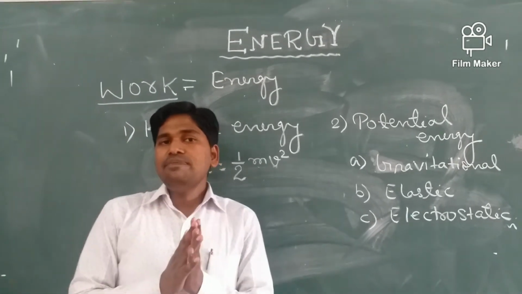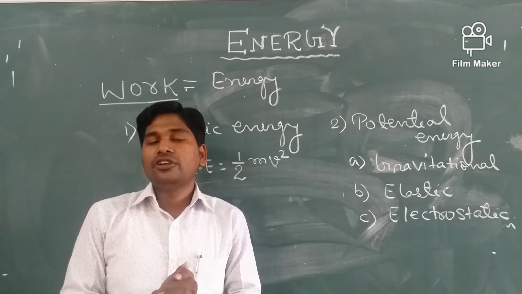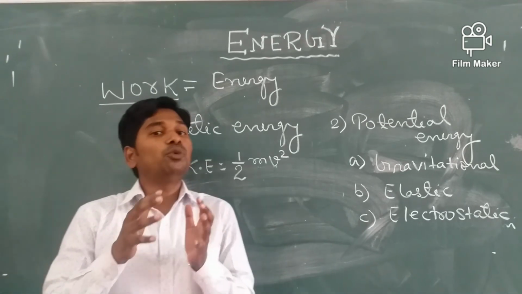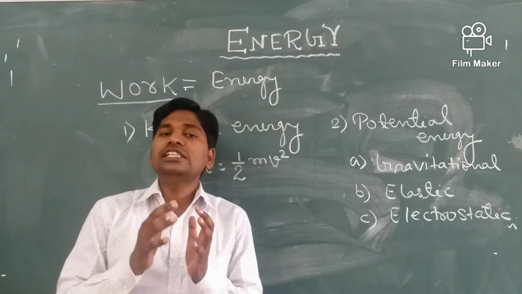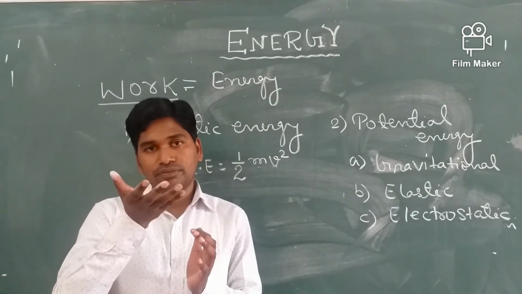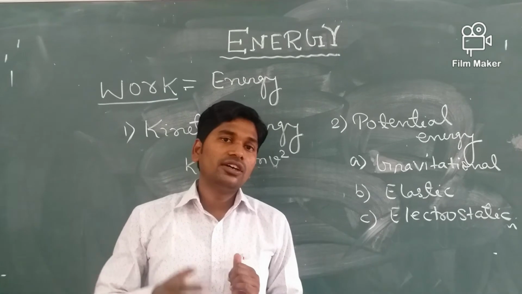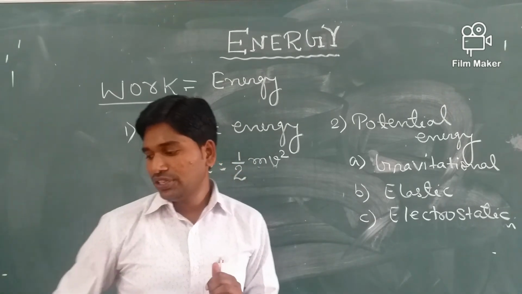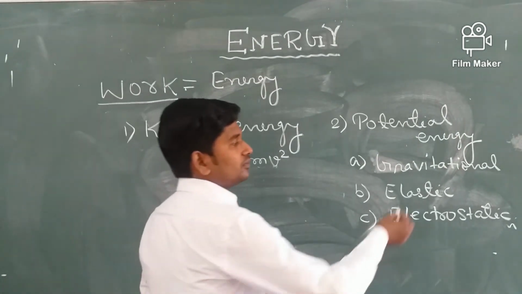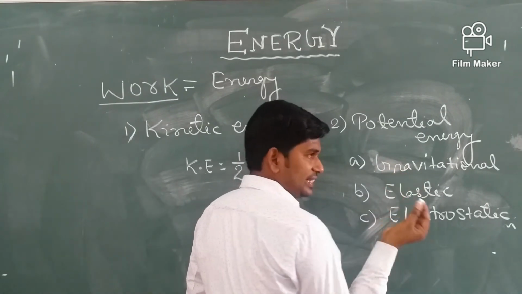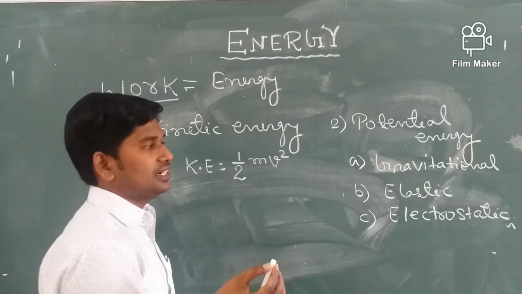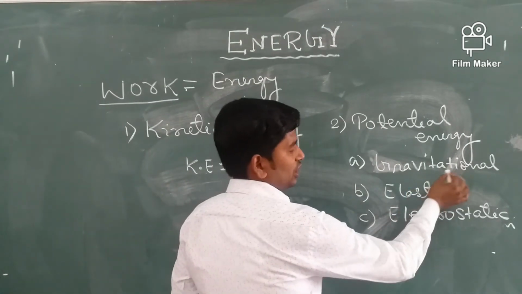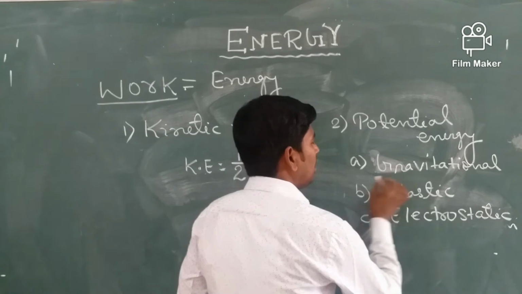The energy possessed by a body by virtue of its position above the surface of earth, like a body kept at a certain height. We can find the gravitational potential energy by the formula.